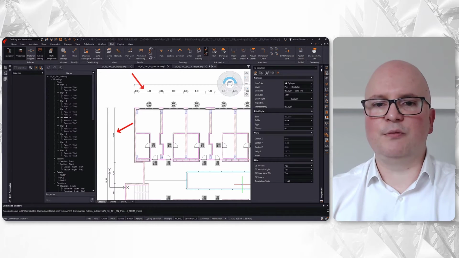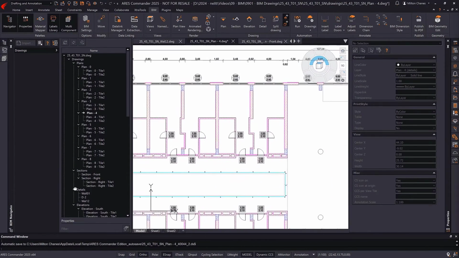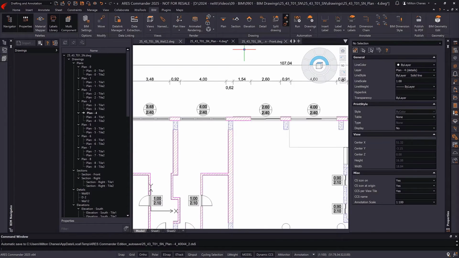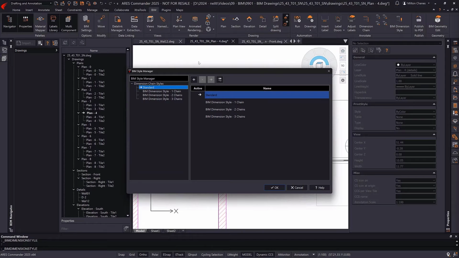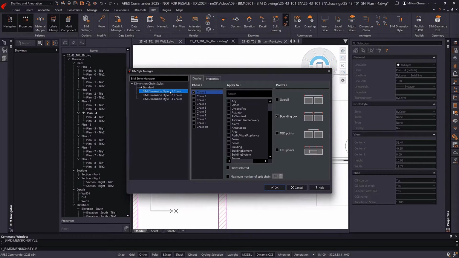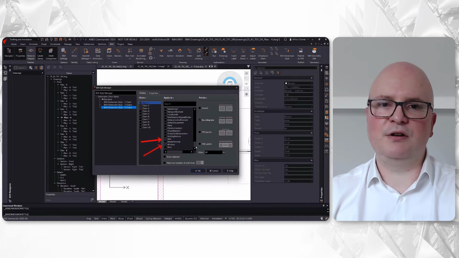Likewise, the drawings automation will create automatically the dimensions for each drawing. In general, professionals have different opinions about how their dimensions should look like, and this is the reason why, to increase flexibility, we added this year a dialog to configure both the style of the dimension chains and which BIM elements should be considered or ignored in the chain.